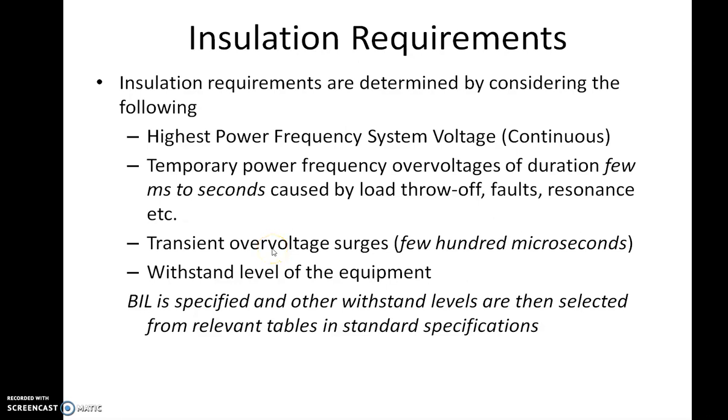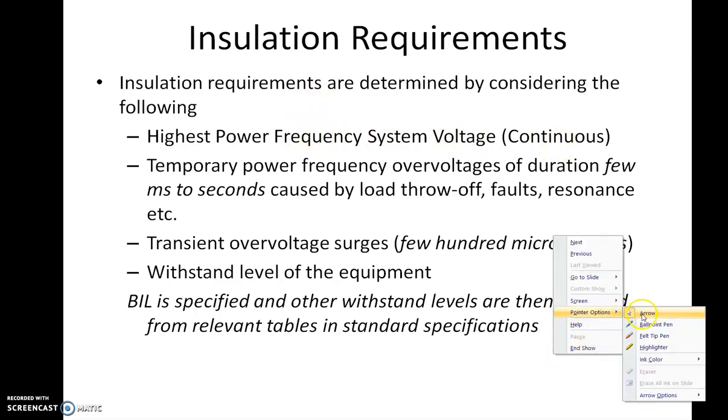Hello students, in this video I am going to talk about basic insulation level BIL, the topic which was remaining in our class. So BIL refers to basic impulse insulation level, and we first need to understand what the insulation requirements are. Insulation requirements are determined by considering a few things like the highest power frequency voltage or system voltage